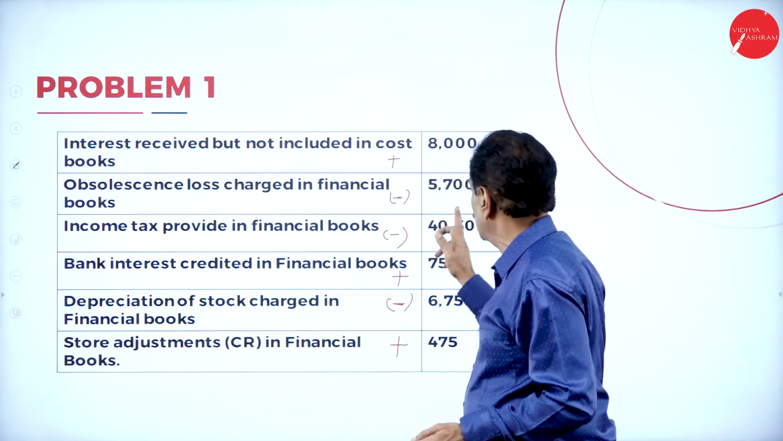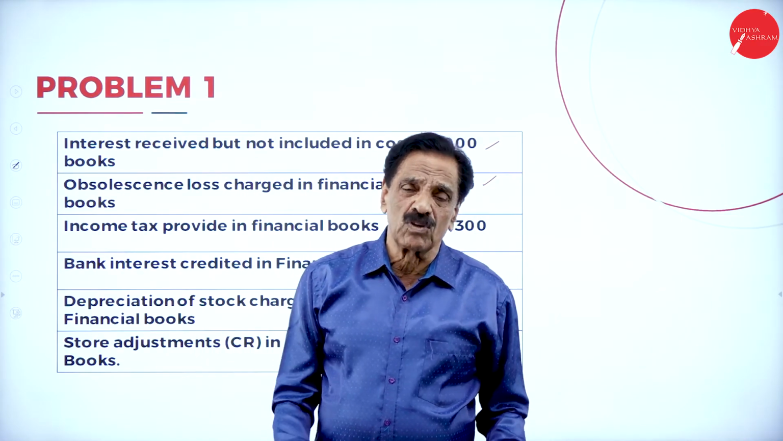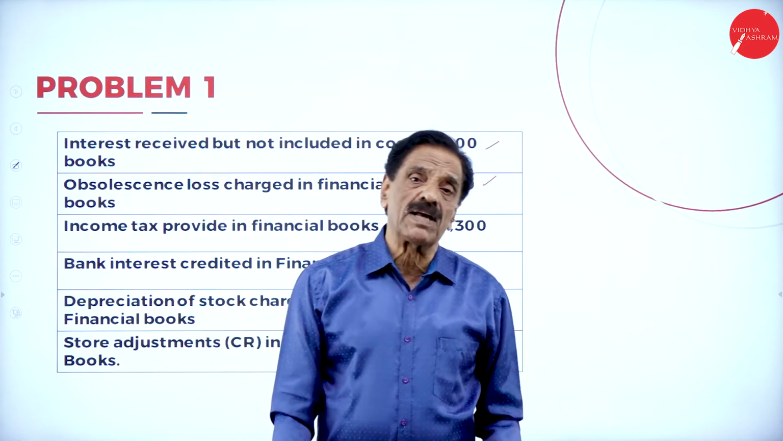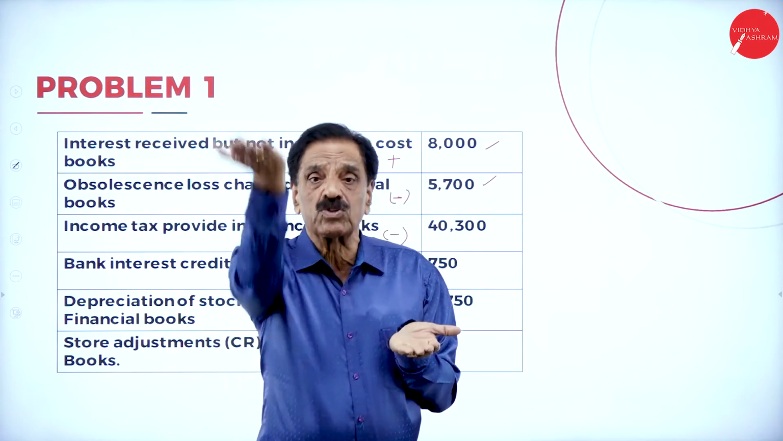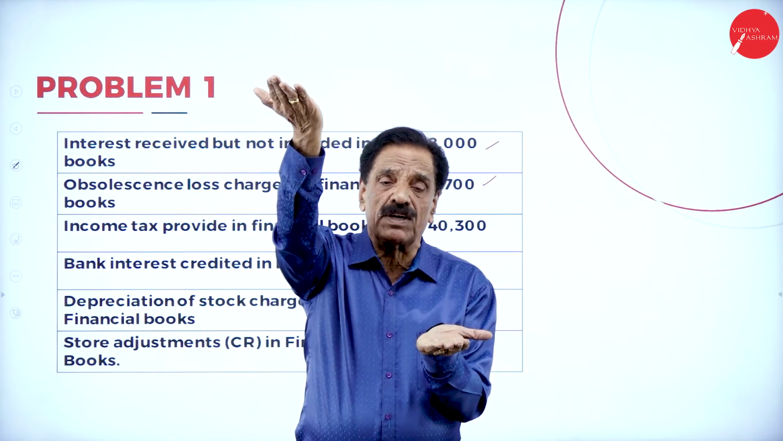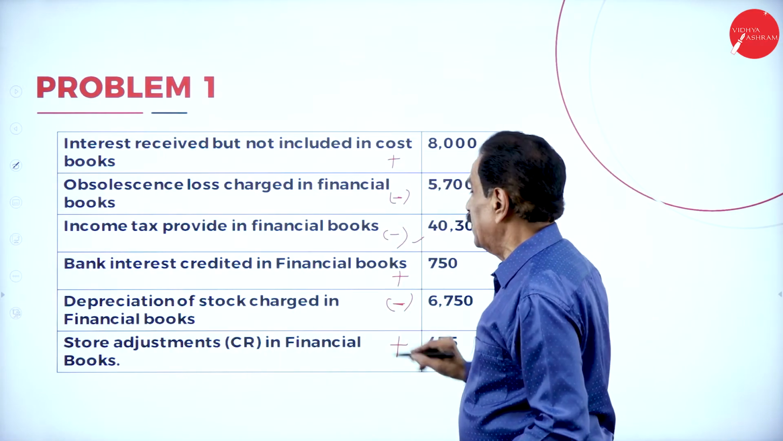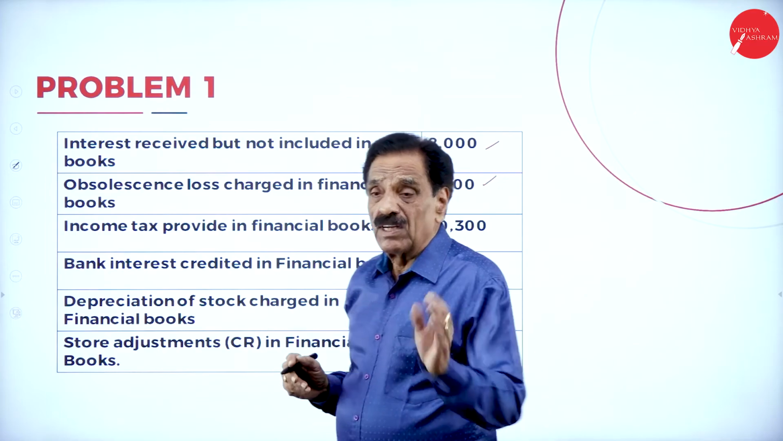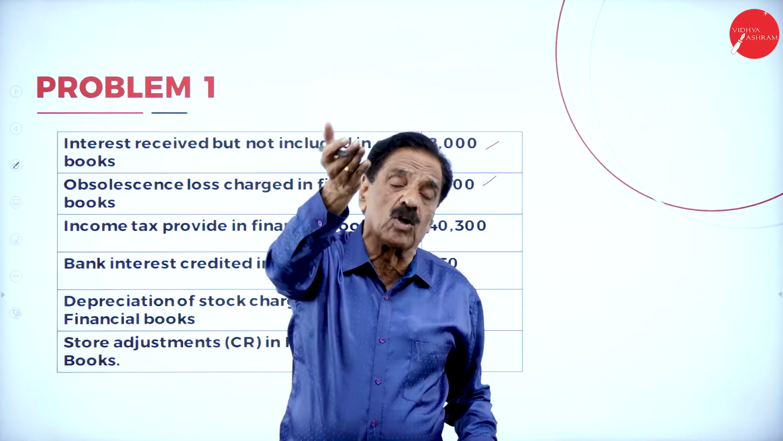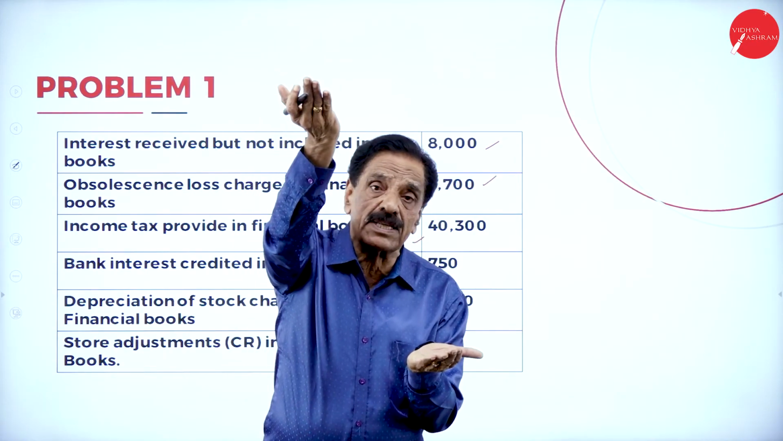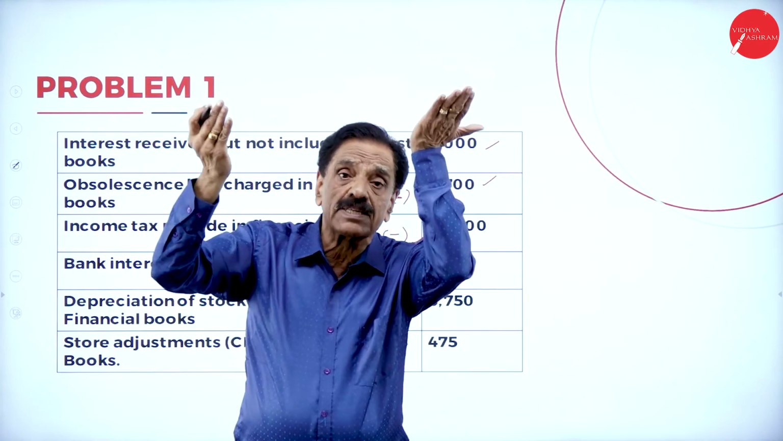Reduce 5,700. Income tax provided only in the financial. No entry in the cost book. So when you charge the income tax, what will happen to your finance? Your financial book will be reduced, but no entry in the cost book. Cost book showing more profit, financial showing less profit. What to do? Reduce. Then bank interest credited in the financial. Credited means add. What will happen to your financial book? Financial book will be increased, but no entry in the cost book. Which showing more? Financial book. Which showing less? Cost book. Increase the cost book.